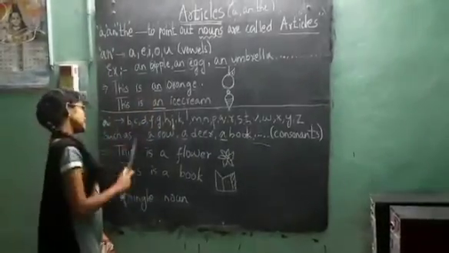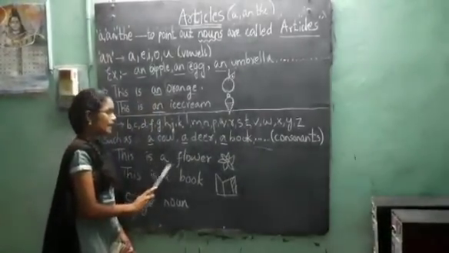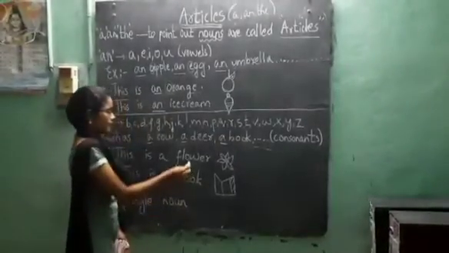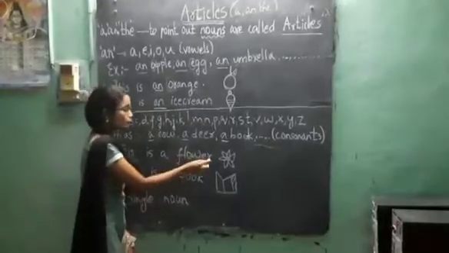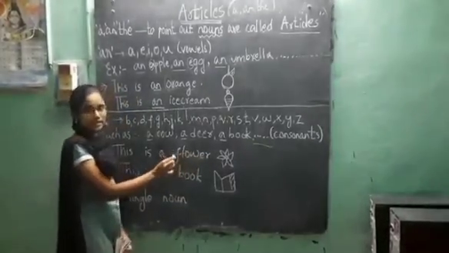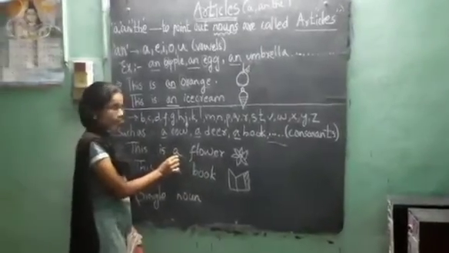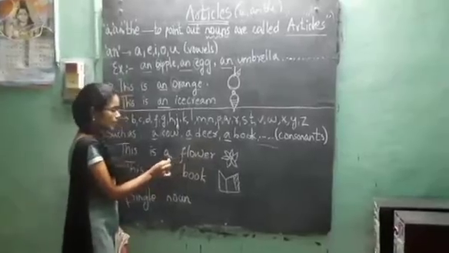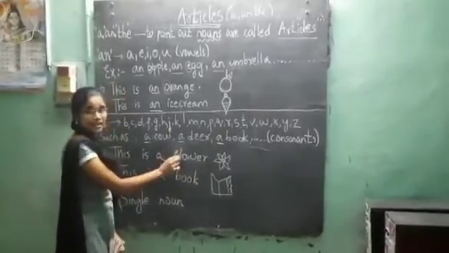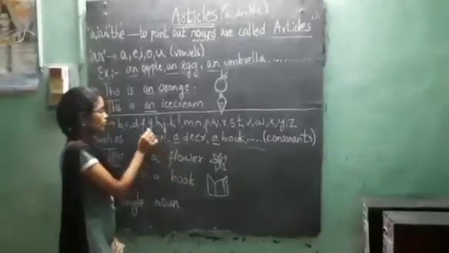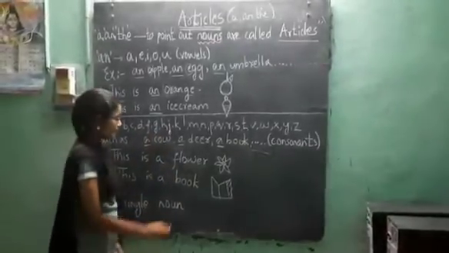Let's see here, this is a flower. A is used before a word that begins with a consonant. Flower starts with F, and F is also a consonant.